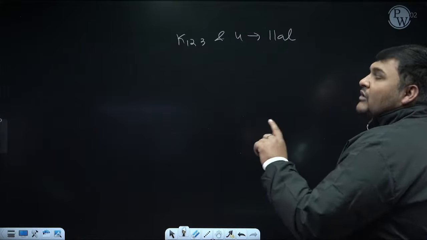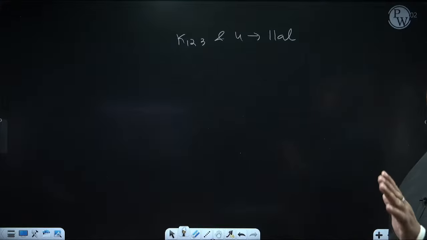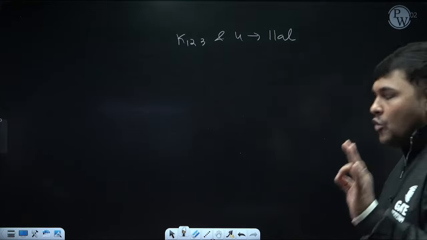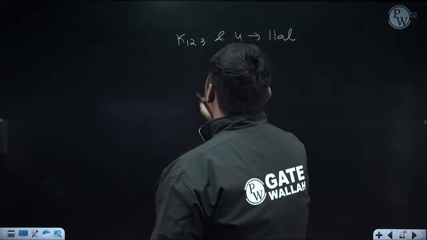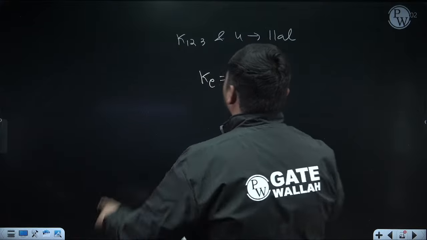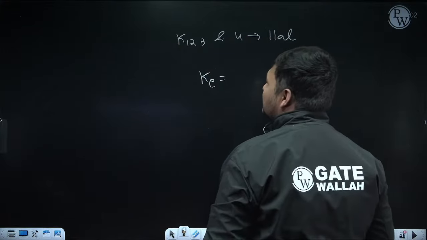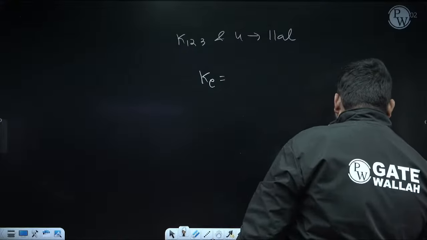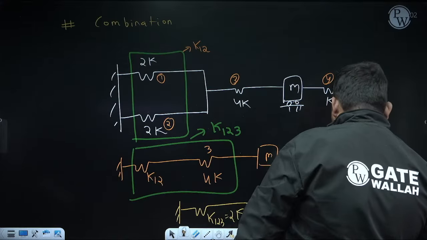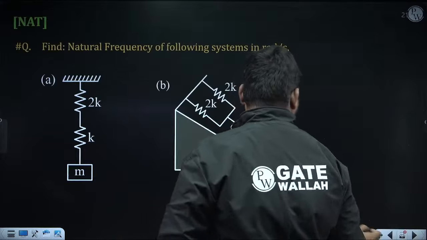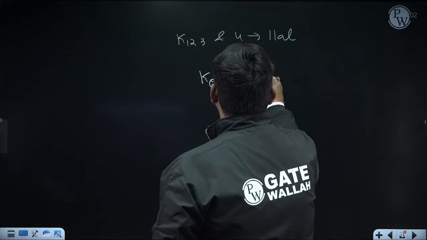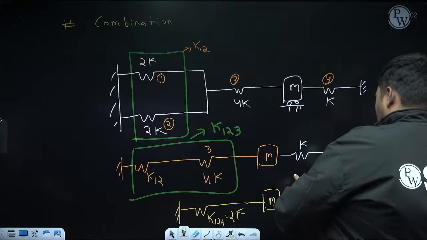And their equivalent means that is the overall K equivalent, because after that no springs are left. And the overall equivalent stiffness I am denoting as Ke. And how can we calculate Ke? They are in parallel. So just add the stiffness of these two springs. So it will be equal to K123, which is 2K, plus K4, which is K.